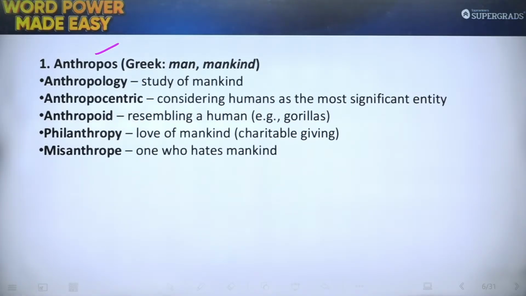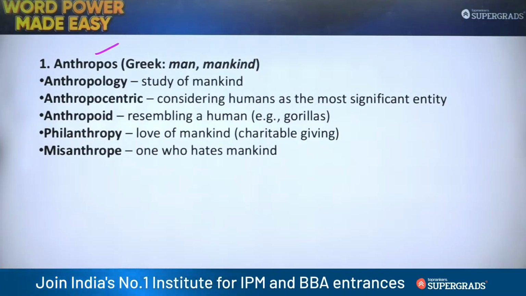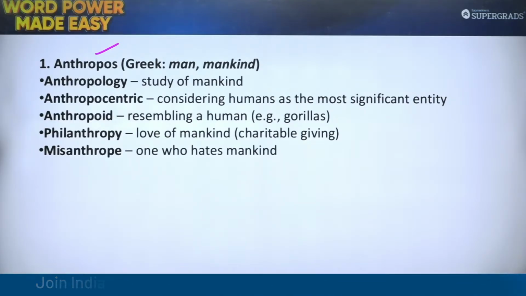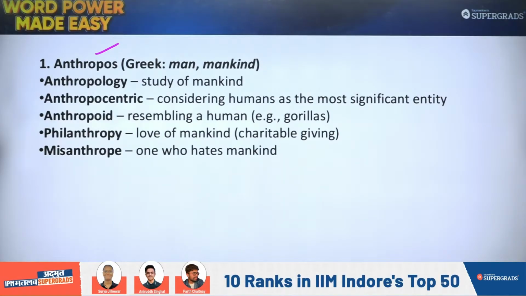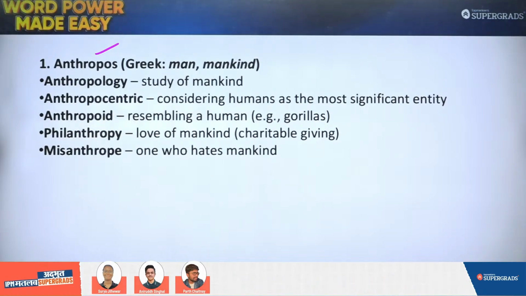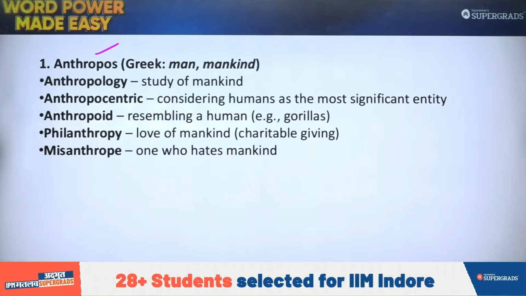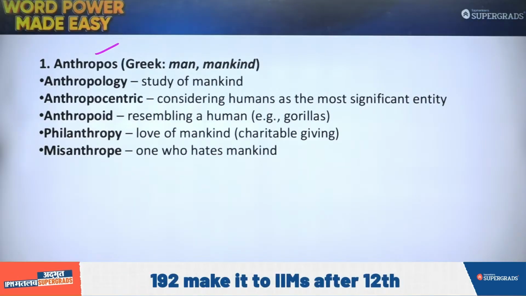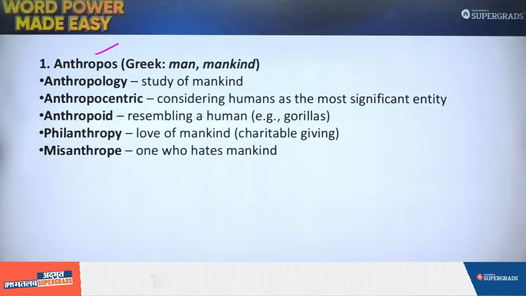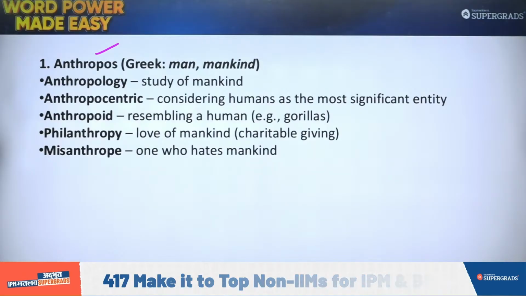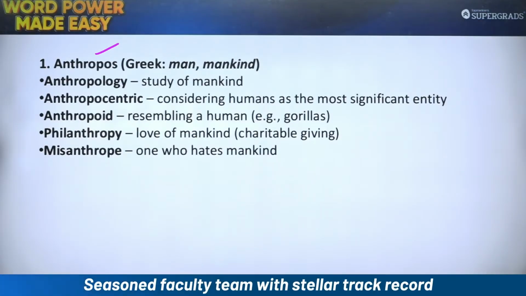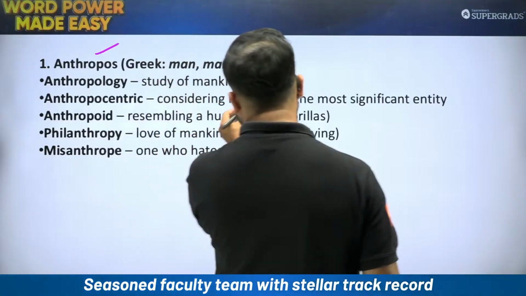And here are 4-5 important words that we have based on this root word. So if we look at these words, anthropology is the one that we have studied.